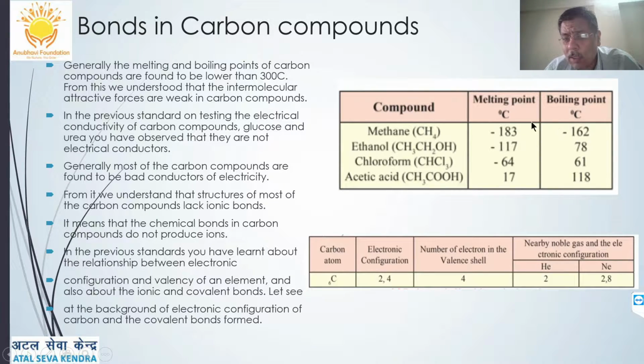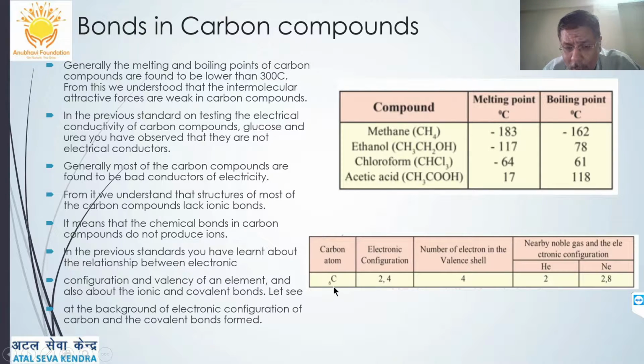Now, this was understood by the melting and boiling point. You can see for methane, the melting point is minus 183 degrees Celsius and boiling point is minus 162 degrees Celsius, and so on. For acetic acid, the melting point is 17 degrees Celsius and boiling point is only 118 degrees Celsius. From all this, we come to know that carbon can form covalent bonds, where there is sharing of electron pairs between carbon and the other elements, especially non-metals with which it is combining.